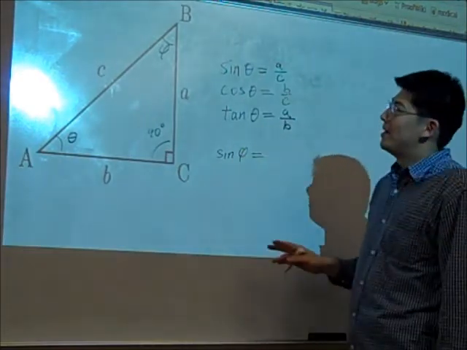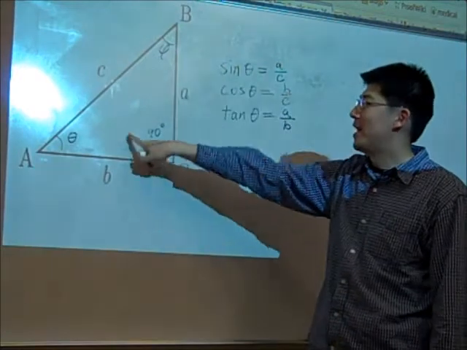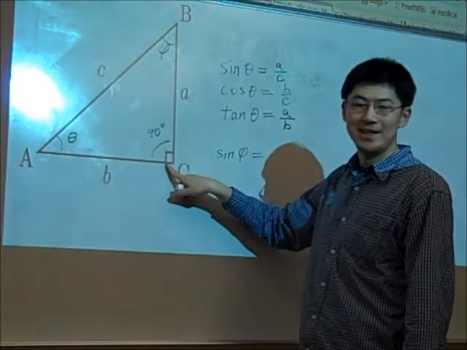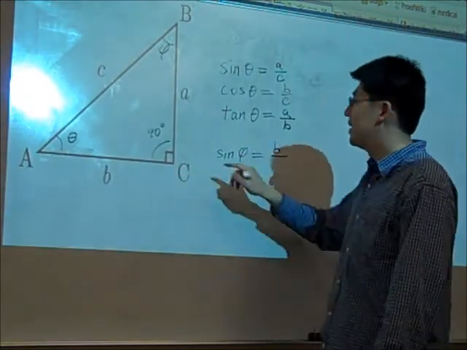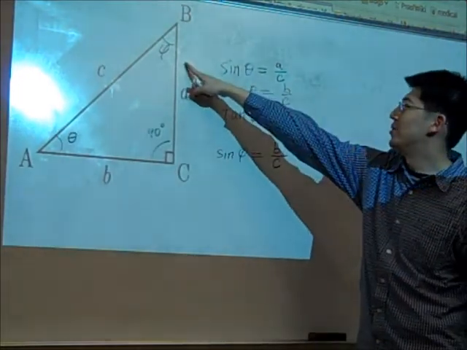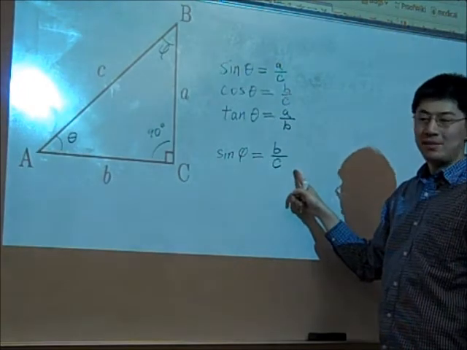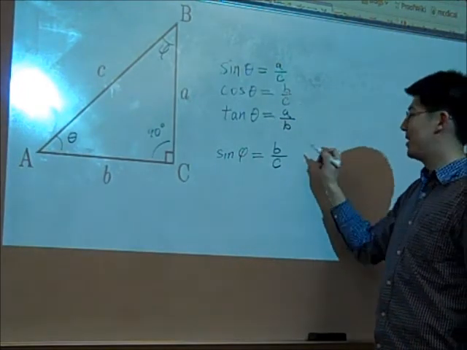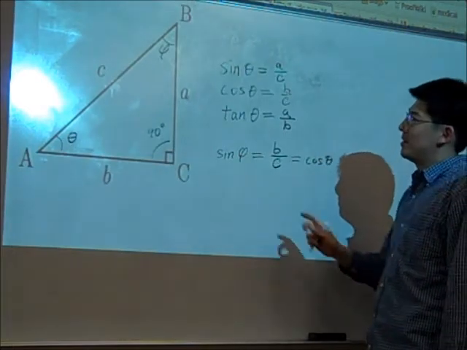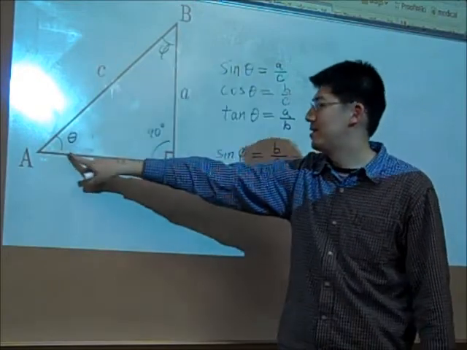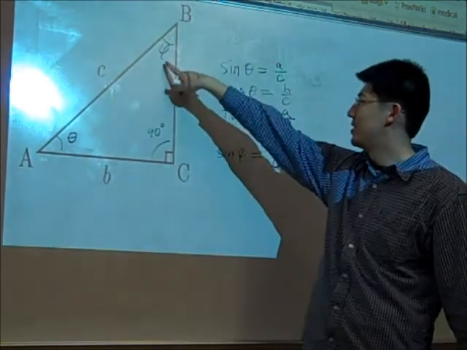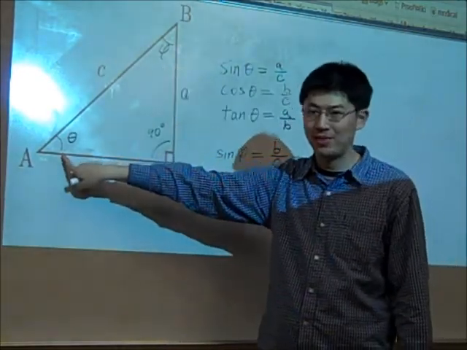Well, sine of phi is the opposite side divided by the hypotenuse, but relative to phi. So that means the opposite side of phi is b, and the hypotenuse is c. So that means sine of phi is equal to b over c. Wait, we've seen that before, and it's here. So that's the same thing as cosine of theta. So if we look at the other angle that's different from the one we're considering in the right triangle, the sine of phi is going to be equal to the cosine of theta.